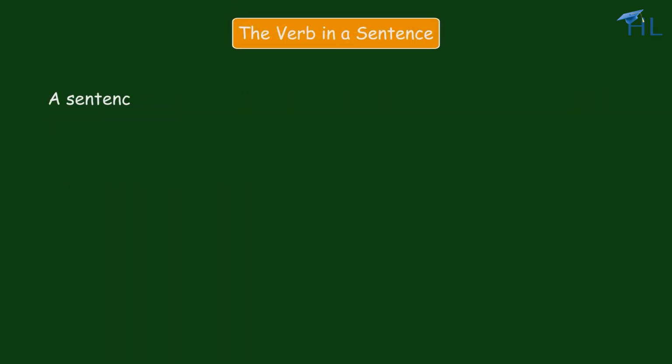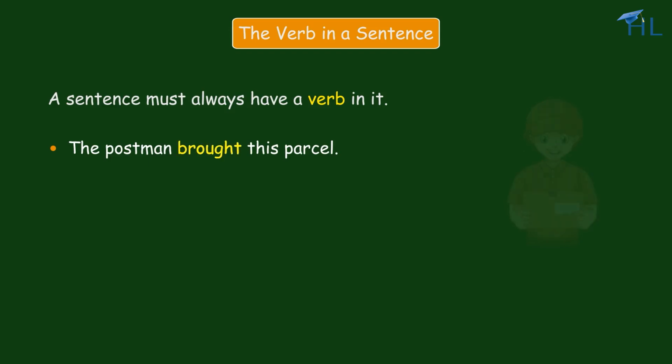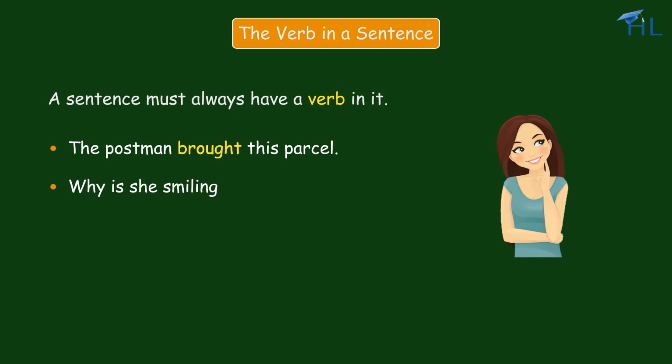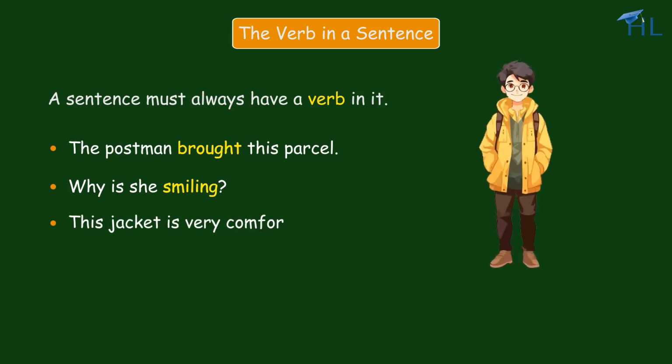A sentence must always have a verb in it. For example, in the sentence, the postman brought this parcel, the verb is brought. Similarly, in the sentence, why is she smiling? The verb is smiling. Now, can you tell me the verb in the sentence? This jacket is very comfortable. Here, the verb is.